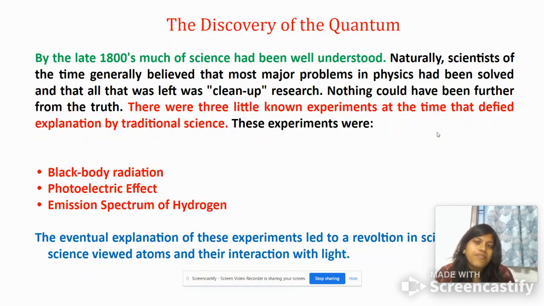So before beginning, we need to know why quantum mechanics is required. What was the reason for the discovery of quantum mechanics? Before that, we had the course called Classical Mechanics, and the Newtonian mechanics that we are all familiar with is actually part of classical mechanics. But in the late 1800s, science was thought to be totally understood by the scientists of that time.